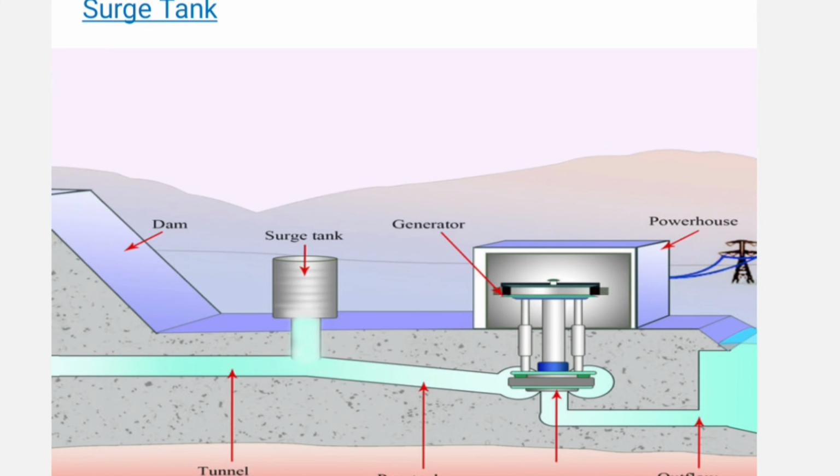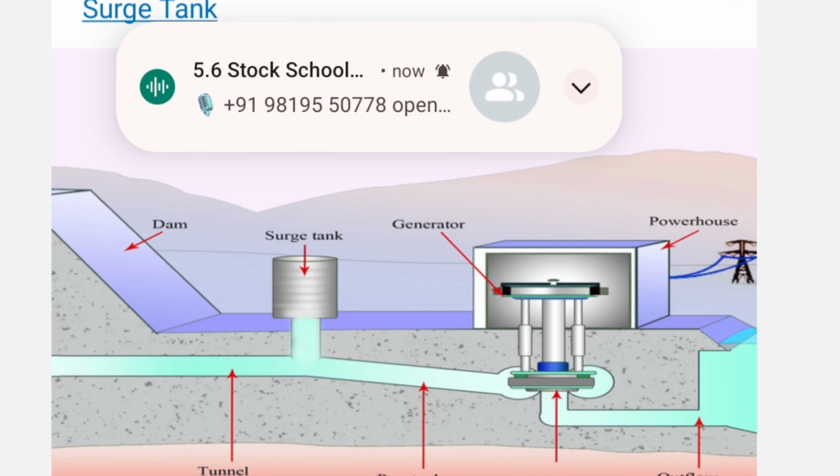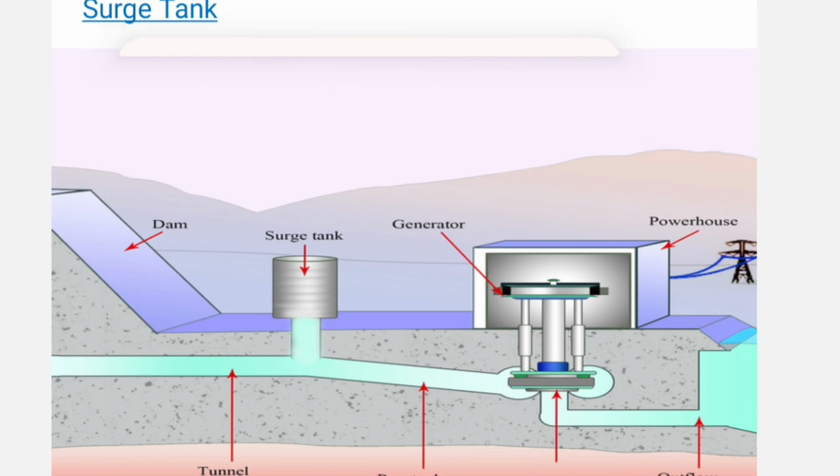Surge tank. A surge tank is a small reservoir that is used to reduce the water hammering effect. If the turbine is located at a short distance, then there is no need for a surge tank. A surge tank becomes very necessary when pressure increases and decreases as per the load on the generator, and it protects them from sudden damage.